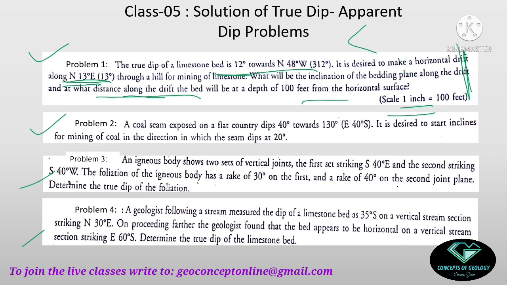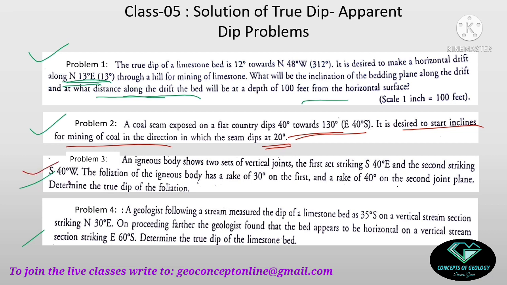Now coming to the second problem. Here a coal seam is exposed on a flat country. The dip and dip direction is given. So this dip direction is the true dip direction. It is desired to start an incline for mining in the direction in which the coal seam will dip at 20 degrees. That means one of the apparent dips is given here, the amount is 20 degrees. You have the true dip, and you need to find the apparent dip direction where the apparent dip will be 20 degrees. So this is the second problem.